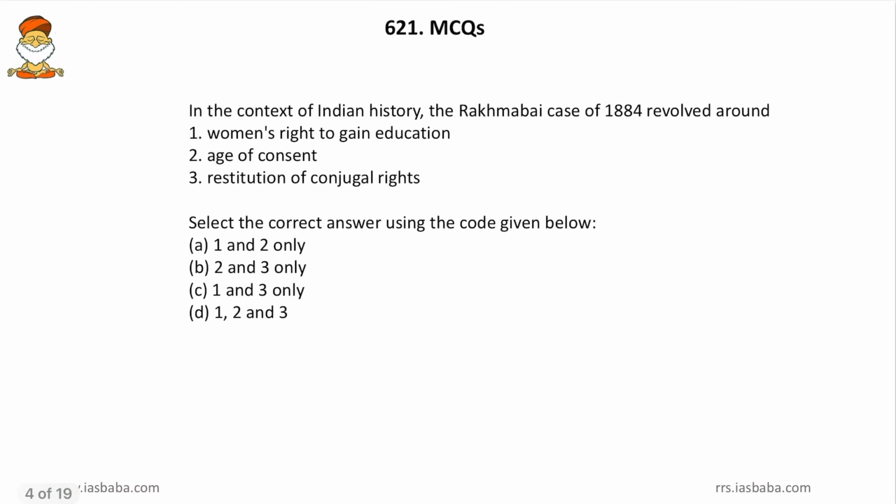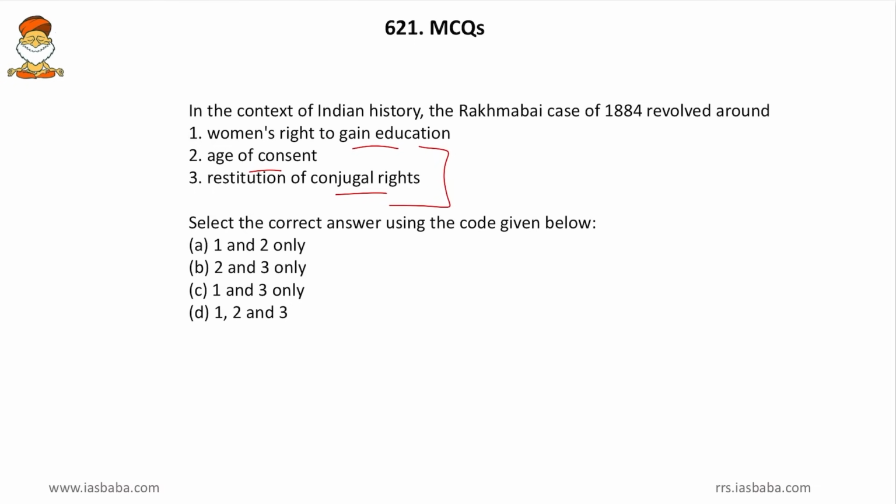In the context of Indian history, the Rakhmabai case of 1884 revolved around what? The woman's right to gain education, then age of consent and restitution of conjugal rights. Friends, you will have to be thorough with the CSAT as well. So, here conjugal means something related to marital rights. So, here age of consent and conjugal rights, these are related to marriages. Now, take a look at the options.